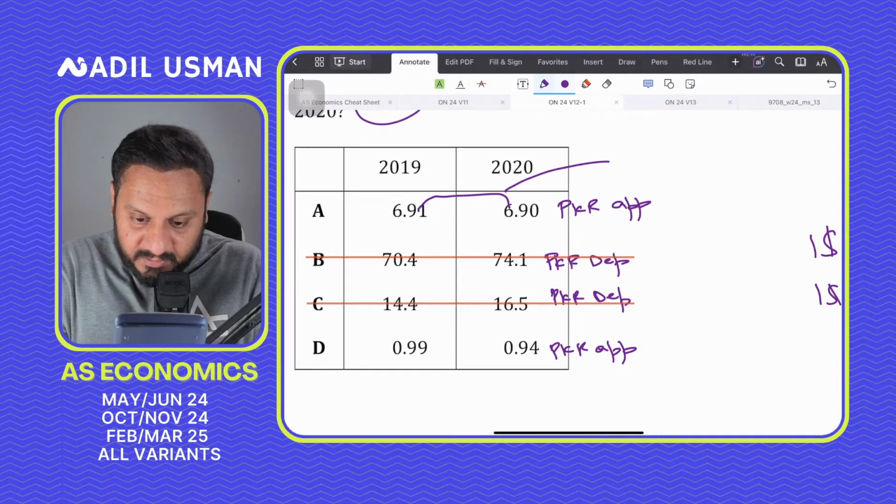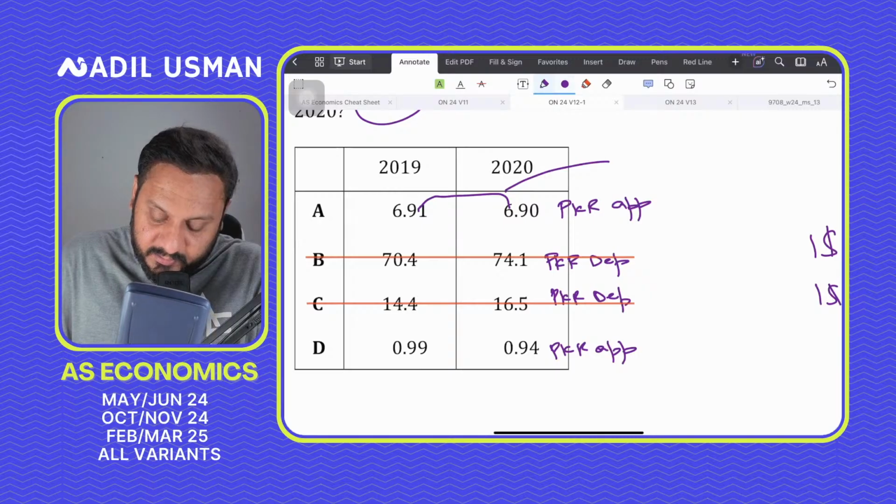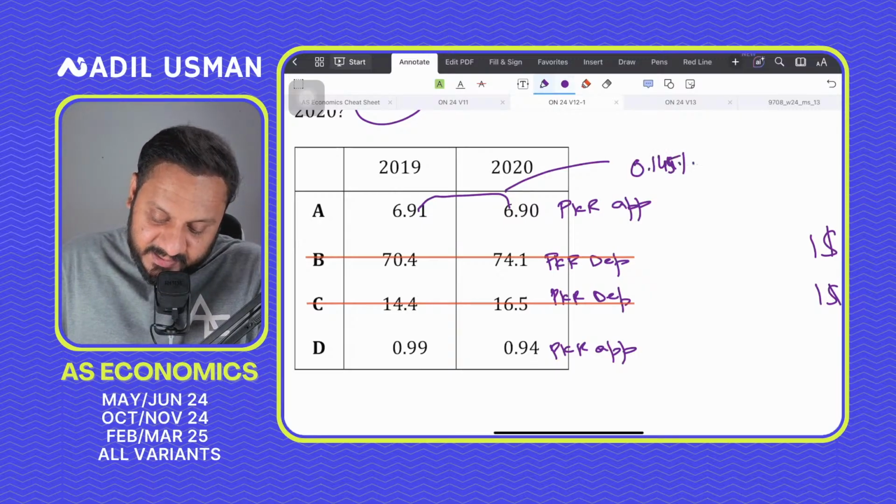So how will that be? 6.9 minus 6.91 divided by 6.91 times 100. The percentage change is 0.145%. So PKR is appreciating by 0.145% in option A.